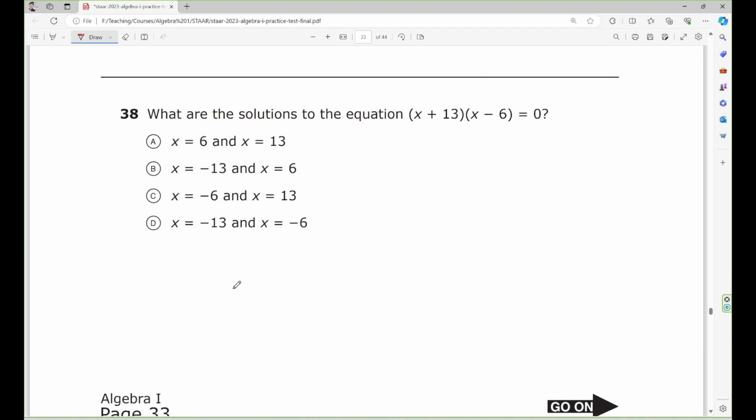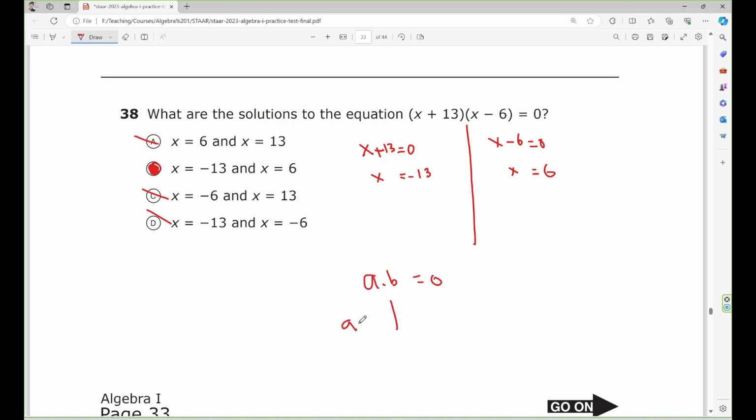Number 38. What are solutions to this equation? Okay, you just split this one in half. S plus 13 equal 0, s equal negative 13. S minus 6 equal 0, s equal 6. So it could be 6 and negative 13, the answer B. Right, this is a zero product. Remember the formula: A times B equal 0, either A equal 0 or B equal 0.